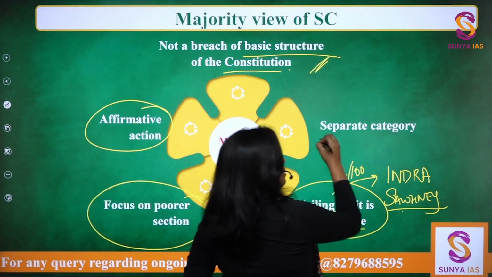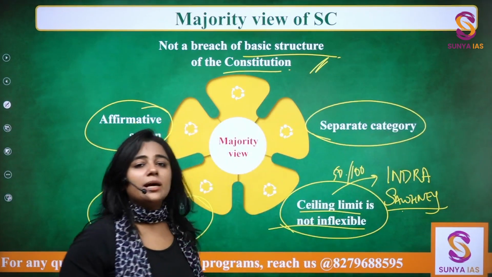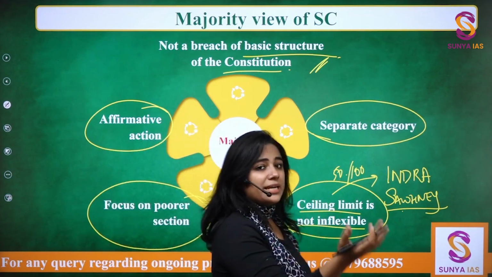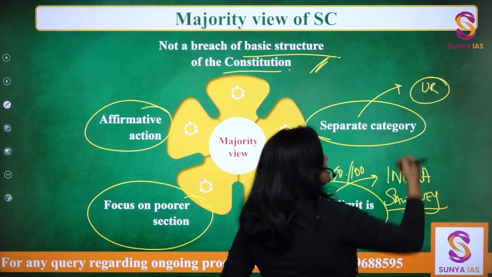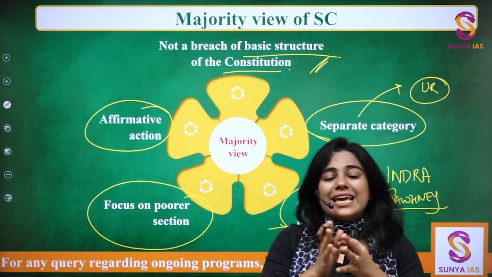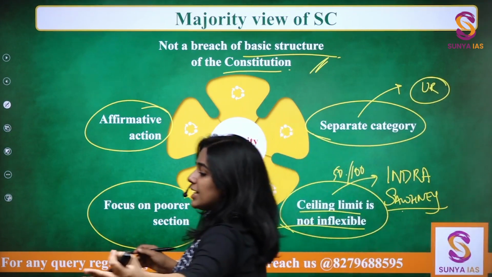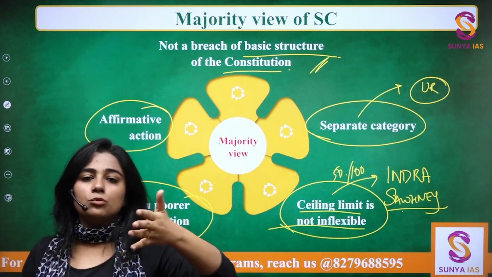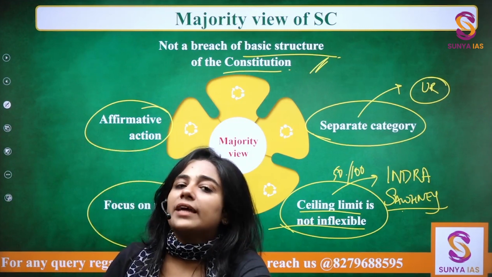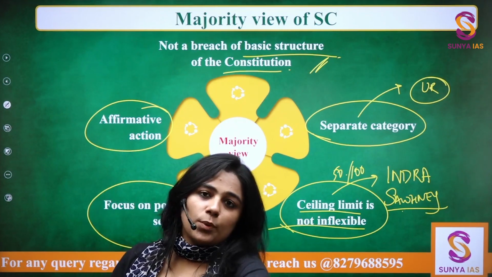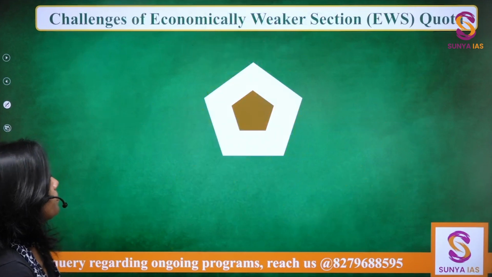And overall, it has also said that EWS is not a separate category, but it is a category within the unreserved category itself, right? So we are not expanding the 50% as such. We are just strengthening the unreserved category's social welfare as well by the EWS.